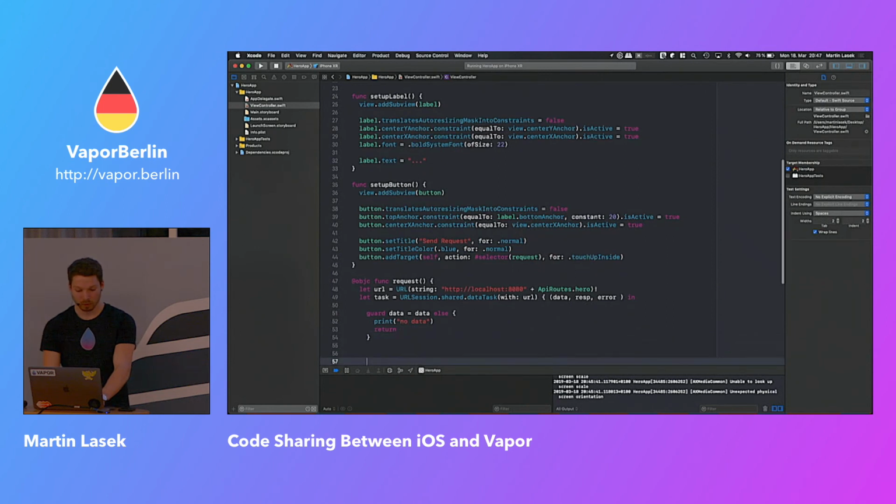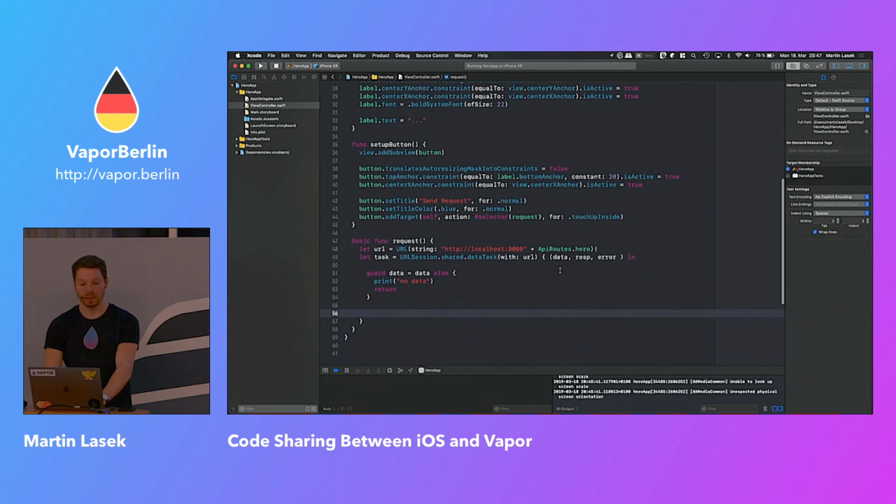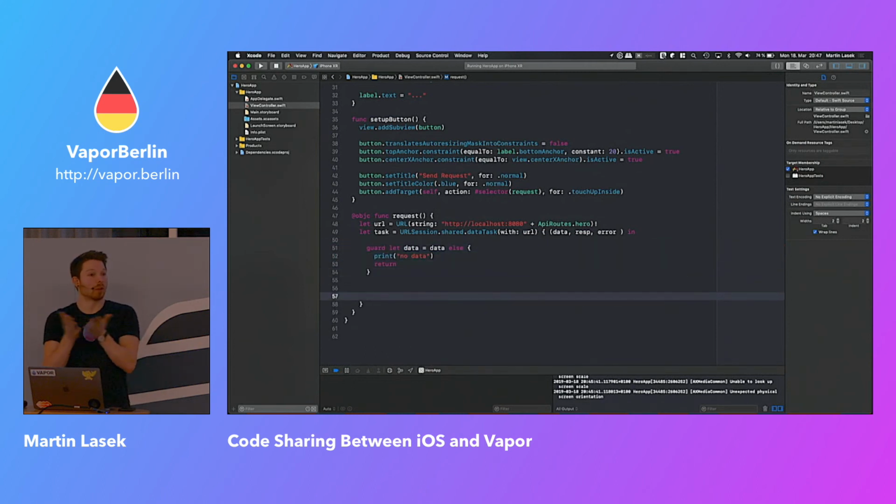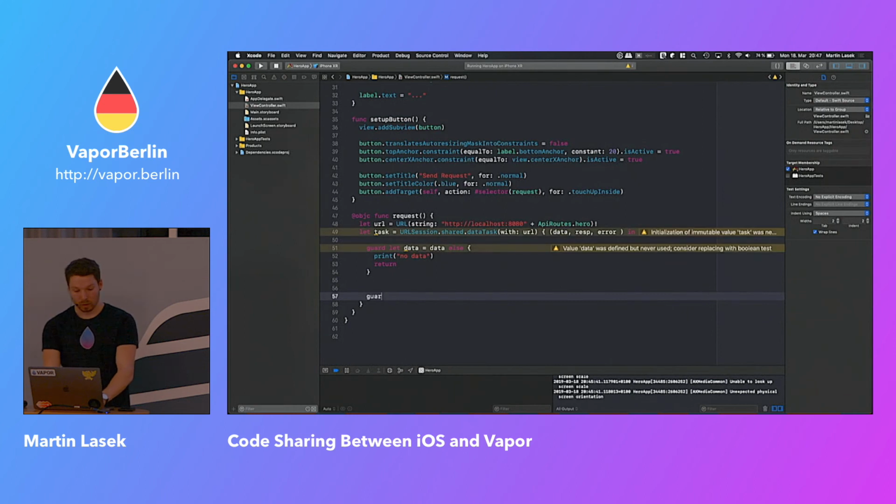Is someone already triggered? I'm curious whether any one of you will foresee the next little challenge. All right, so we have the data, and inside data will basically be our JSON. And we want to map that JSON using the shared Hero struct based on the data we pass in. And we can say no hero if it doesn't work out. So basically we are decoding using the struct from our shared package.